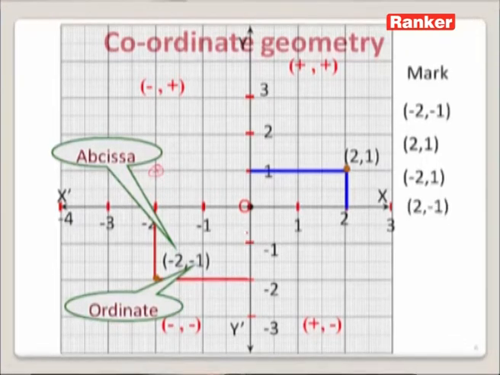Similarly, we can mark 2, -1. In the fourth quadrant, taking 2 from the x-axis and -1 from the y-axis, we can mark 2, -1 here. This is how we can mark ordered pairs in a coordinate system.